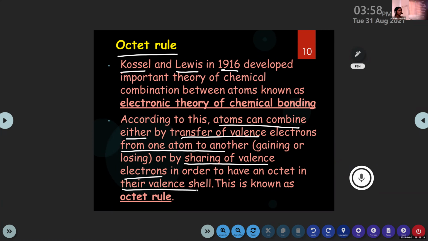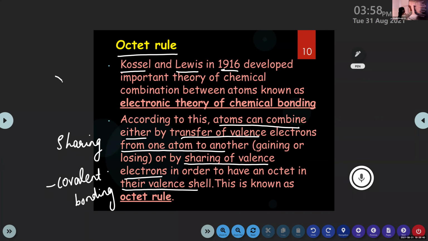If it is sharing of electrons, it is known as covalent bonding. Sharing of electrons, that is covalent bonding. And if it is transfer of electrons, that is ionic bonding.